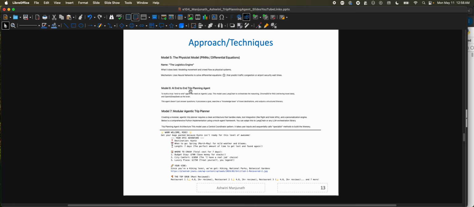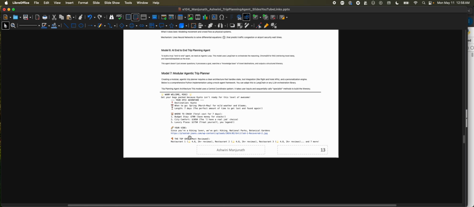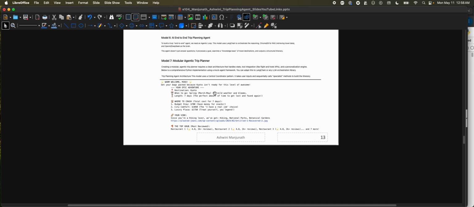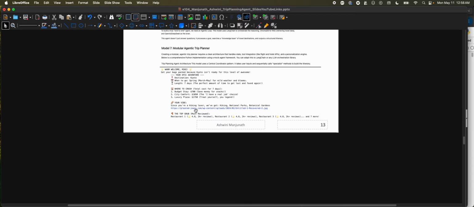Model 6 was the end-to-end trip planning agent, which basically generates knowledge-based travel destinations and outputs a structured itinerary. Then I tried the modular agentic trip planner, implementing the mock agent framework using LangChain and an LLM orchestration library.